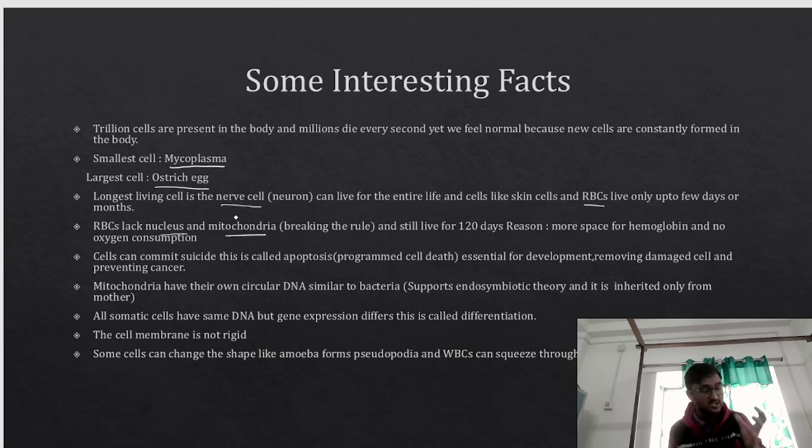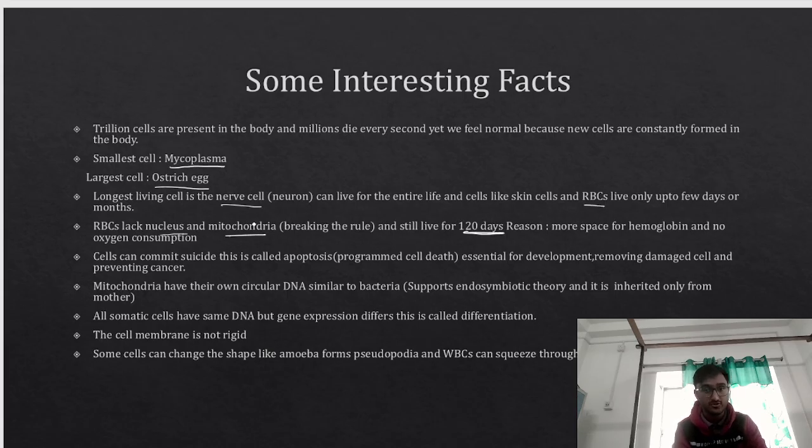Why? Because these RBCs are responsible for carrying oxygen. They have an iron containing pigment called hemoglobin, and the oxygen binds with hemoglobin to form oxyhemoglobin, and they carry it to different parts of the body. So these RBCs lack nucleus, they lack mitochondria, they break the rule. But still they live for 120 days. Why?